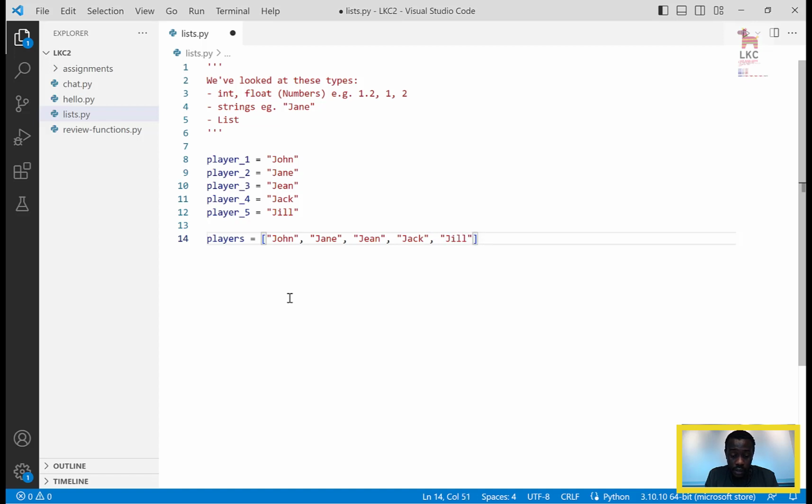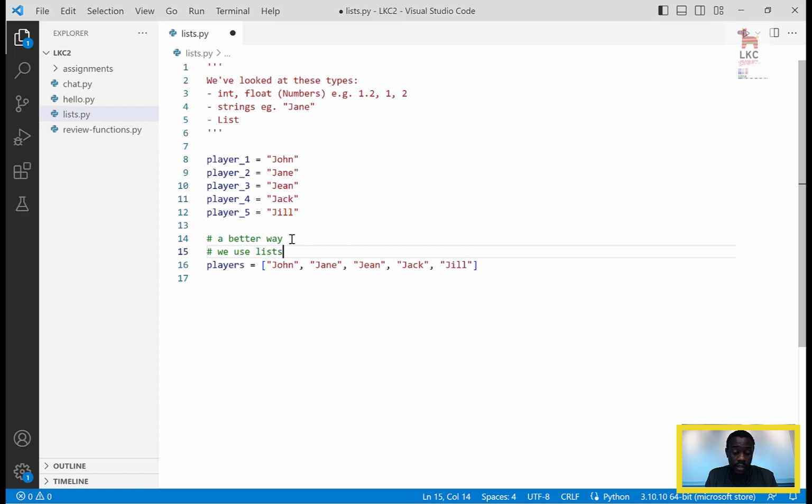So this is much better. Basically, we use lists. As you can see, a list is just like a shopping list, any list of things. That's how you want to store your things.